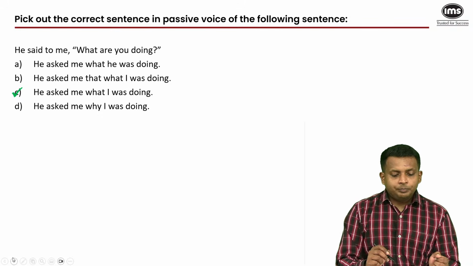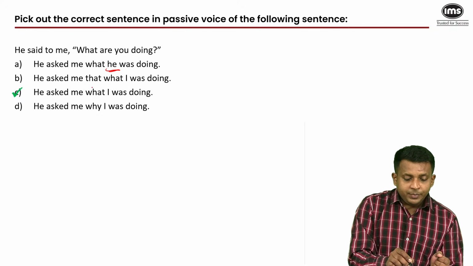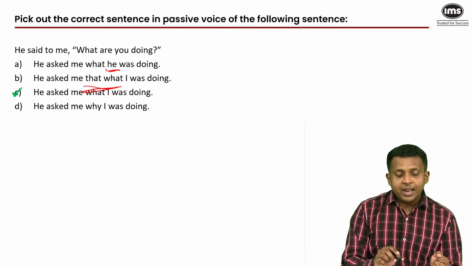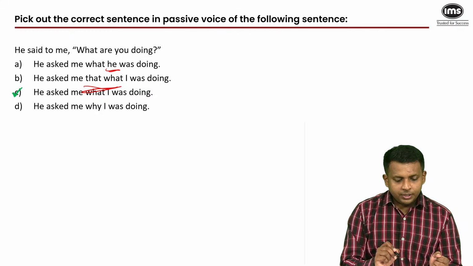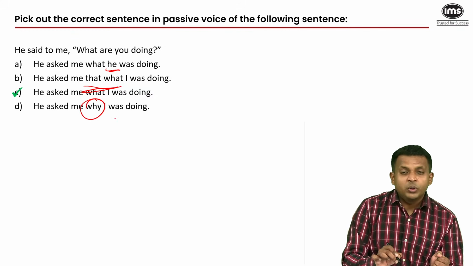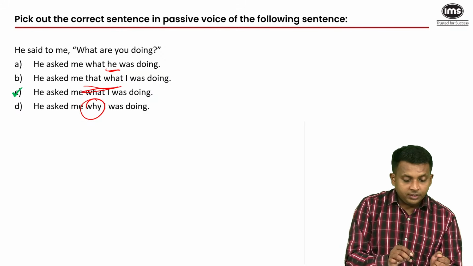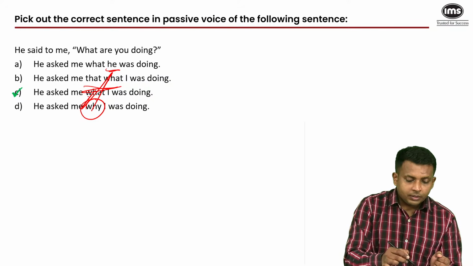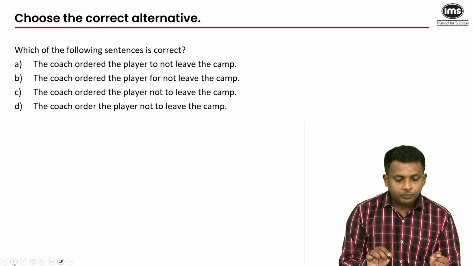Now, the pronoun is wrong in A. So we eliminate A because of he. We eliminate B because of that and what. That and what do not come together in the reported speech. And there's no reason to use why in the last option. So these are enough for us to eliminate the remaining options here. Sorry, I'm so sorry. So moving on to the next question.